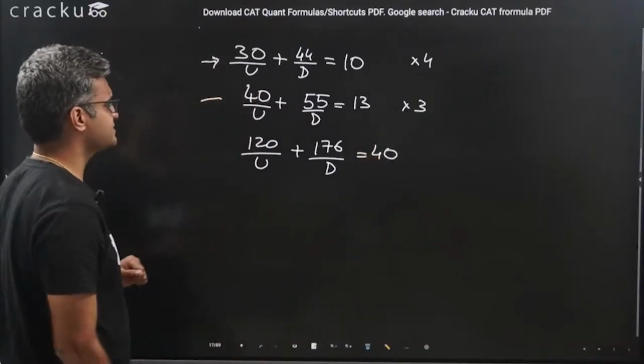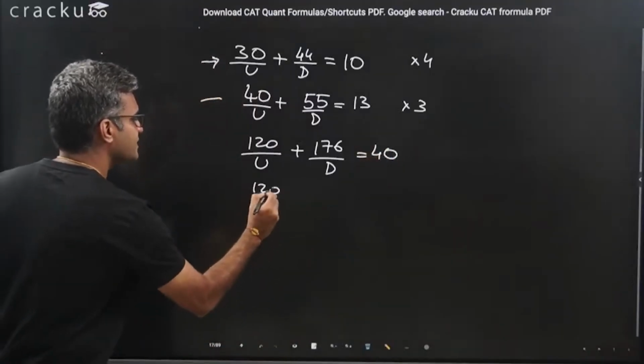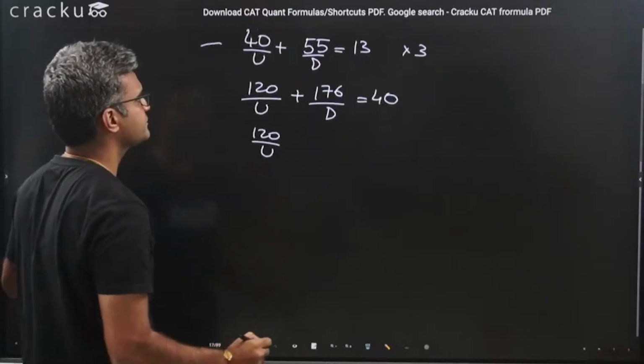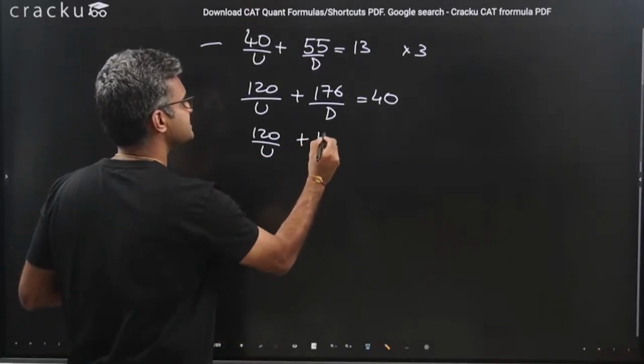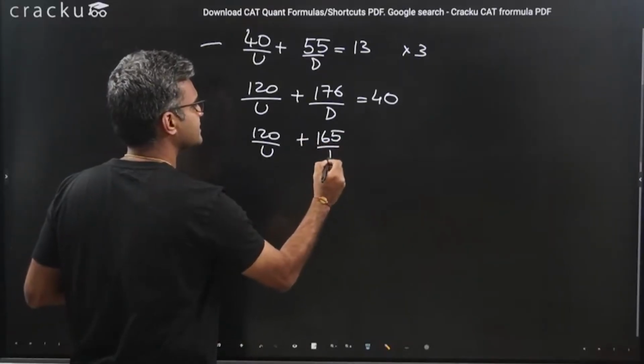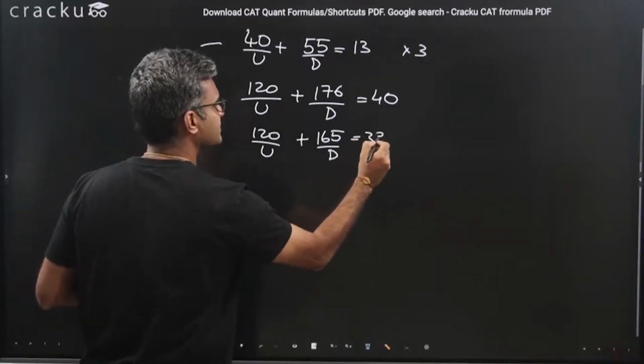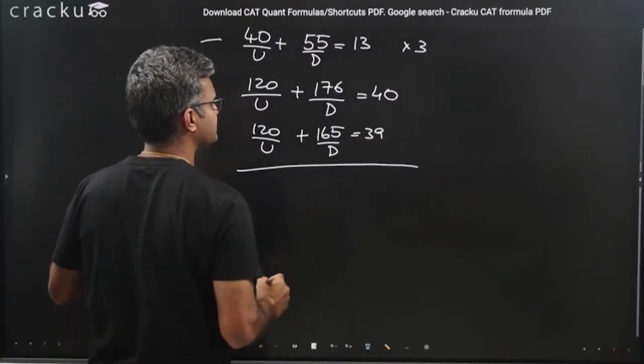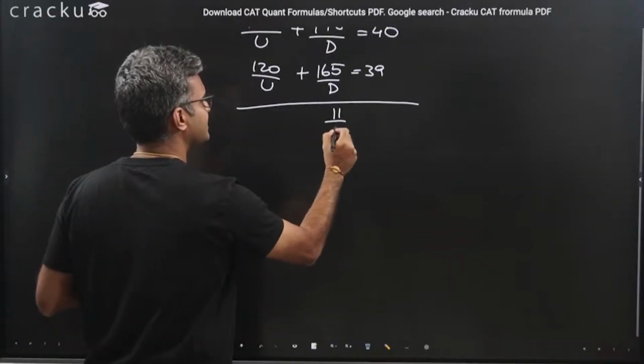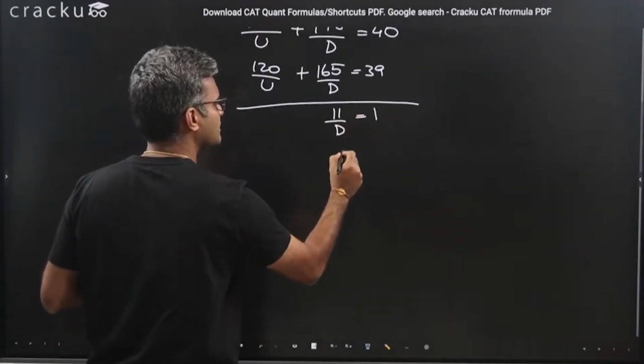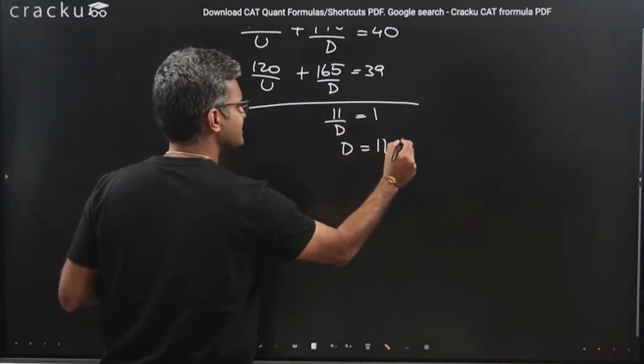If you are multiplying the second equation with 3, we are getting again 120 by u plus 165 by d is equal to 39. If you subtract one equation from the other, we are going to get 11 by d is equal to 1, or the speed downstream is 11 kilometers per hour.